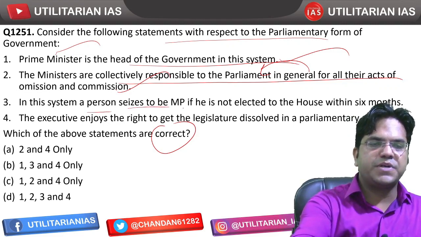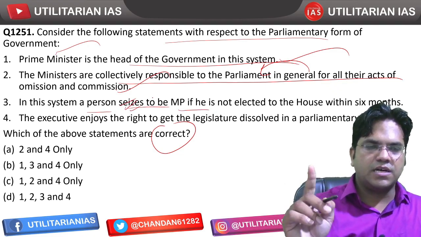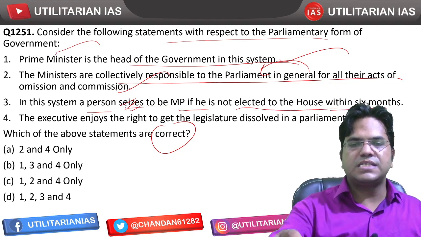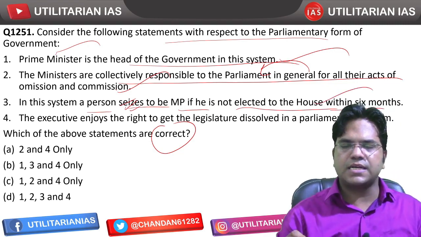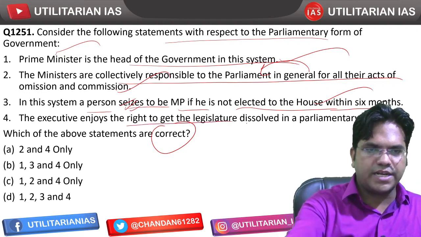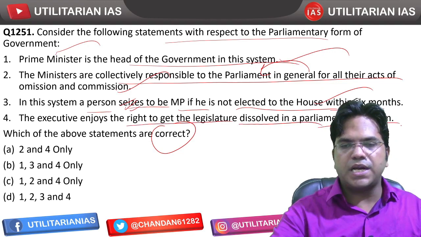In this system a person ceases to be an MP if he is not elected to the house within 6 months. So that's correct. The executive enjoys the right to get the legislature dissolved in the parliamentary system.